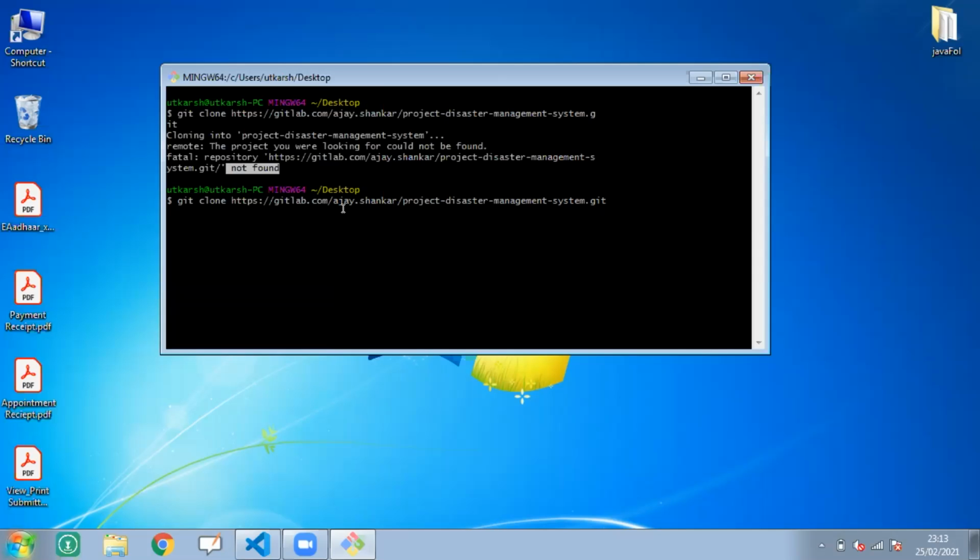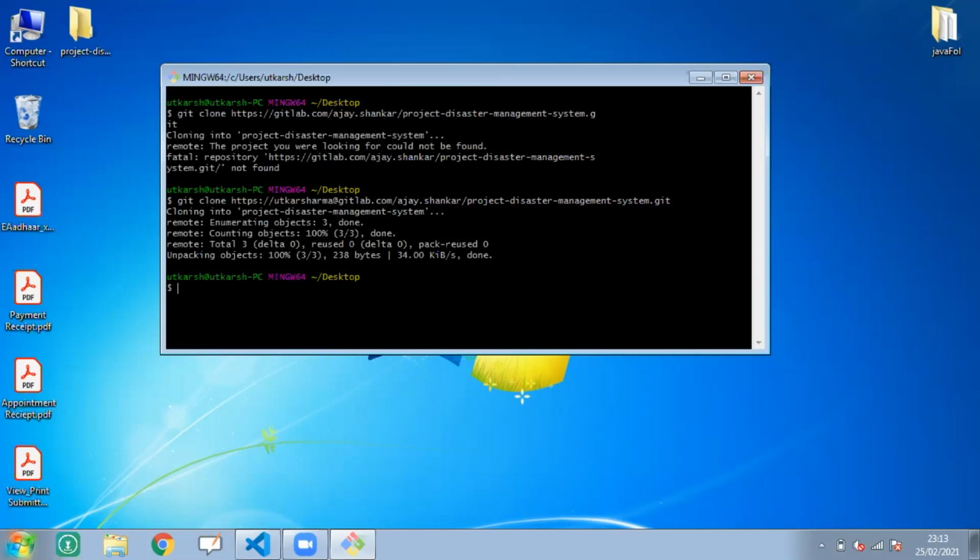What you need to do is simply go to the place before the G, then type here your username of Git, then press @, then simply hit enter. Now it will clone the project. As you can see, my project has been cloned. Here is the project repository, the project disaster management system. Does anybody have confusion about how to clone a project?